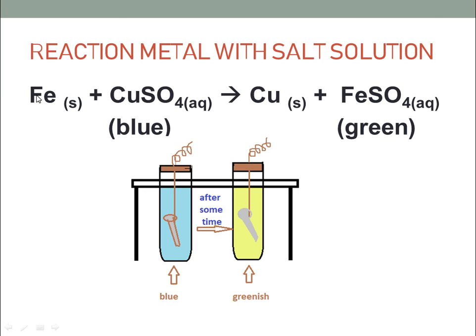Iron is more reactive than copper, so it displaces the copper and converts into ferrous sulfate and copper metal. That copper metal is deposited over the surface of the iron nail, while ferrous sulfate is also known as green vitriol, and because of its greenish appearance the solution becomes green. So this is all about the activity that is already shown in your textbook.